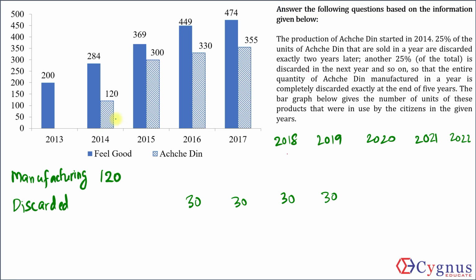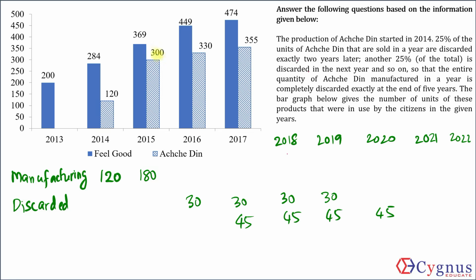Okay. Now, in 2015, how many products are in use? 300 products are in use, out of which 120 were in use from the previous year itself, which means the new units produced in 2015 will only be the remaining 180 units. I hope that's clear. So how many units were produced in 2015? 180 units. Let's also keep track of how many were discarded. So exactly 25% of 180, that means 45 were discarded 2 years later, and so on.